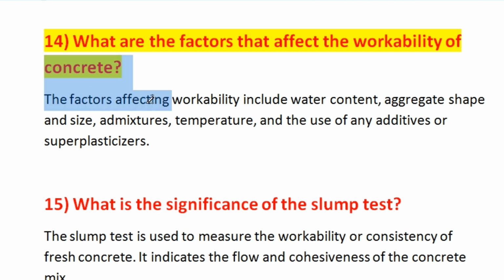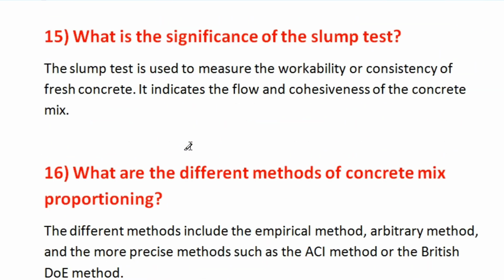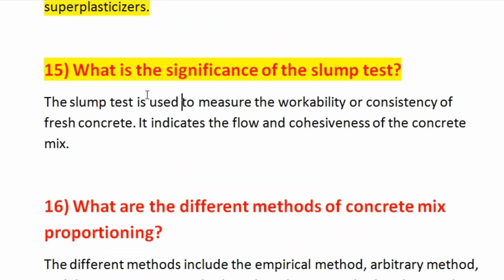So the factors affecting workability of concrete include water content, aggregate shape and size, admixtures, temperature, and use of any additives or superplasticizer. Okay. Now question number 15 is, what is the significance of the slump test? The slump test is used to measure the workability or consistency of fresh concrete. It indicates the flow and cohesiveness of the concrete mix.